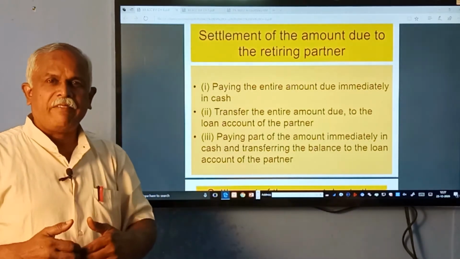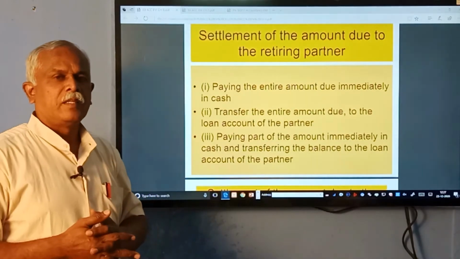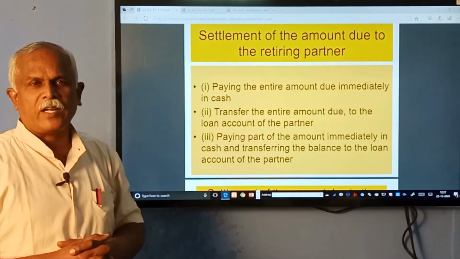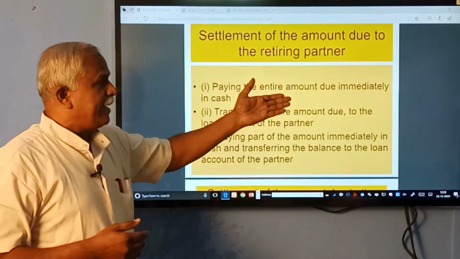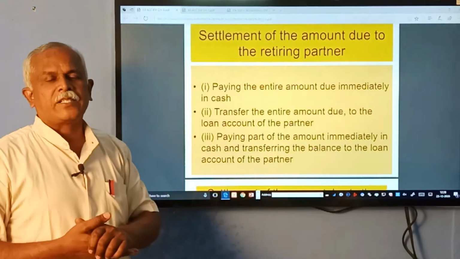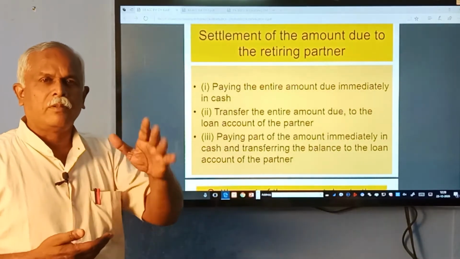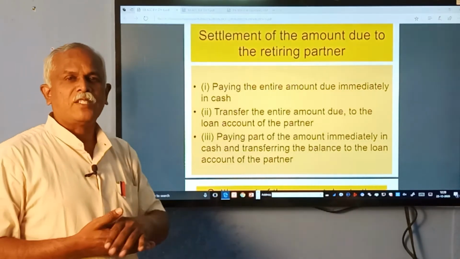If the business has sufficient cash, then we can pay him, settle the account, he can go out once and for all, he need not come back, paying the entire amount due immediately in cash. So, retiring partner's capital account to cash account or bank account, he is settled once and for all.